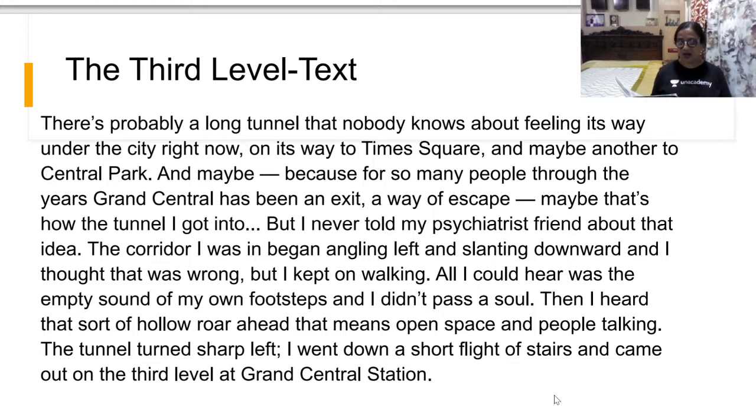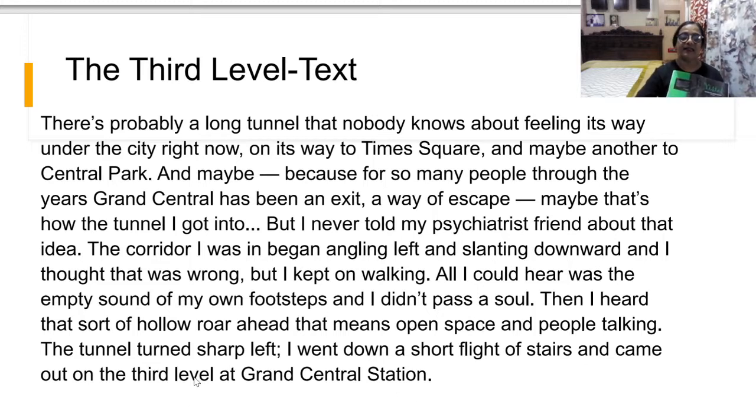Are you getting? Now, another theme of the story is a desire to live in the past through the hobby of philately. And what does the psychiatrist also mention? That the hobby of philately is just a temporary refuge from the reality. I hope you've understood till here. Now he has entered into the third level. Now you see here, there was no soul also, no footsteps, only he was in the third level, because it was his imaginative way. It was his imagination, the third level.